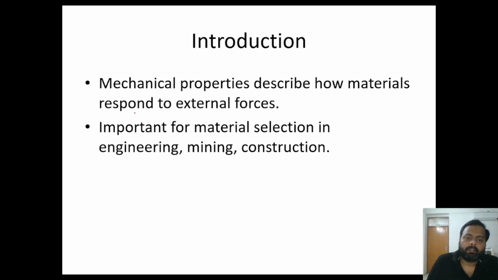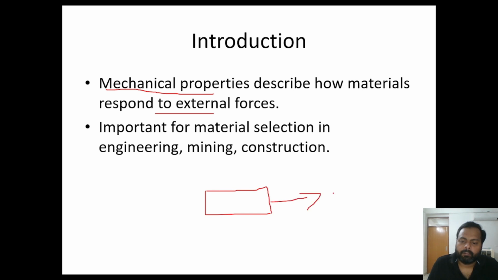How is a mechanical property described? Mechanical property describes how a material responds to an external force. If there is an object and we are applying forces to it, how will this force affect the internal molecules and atoms of the material?